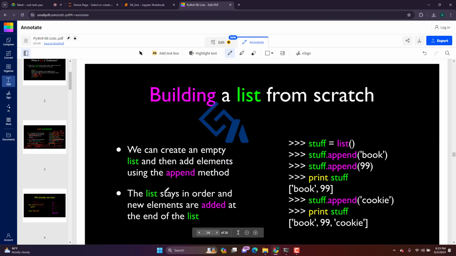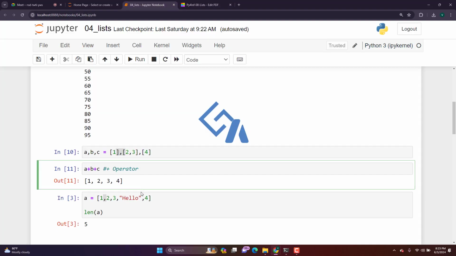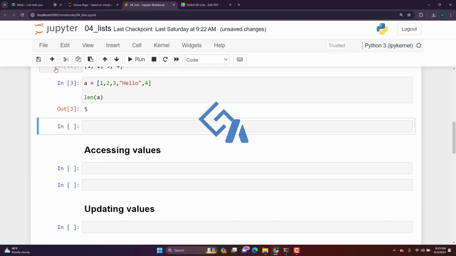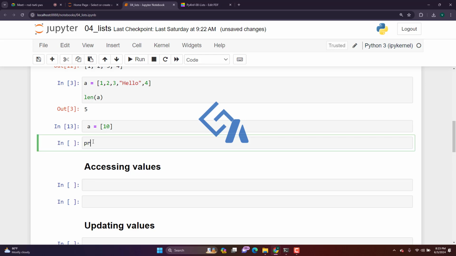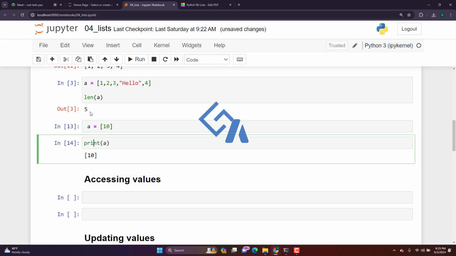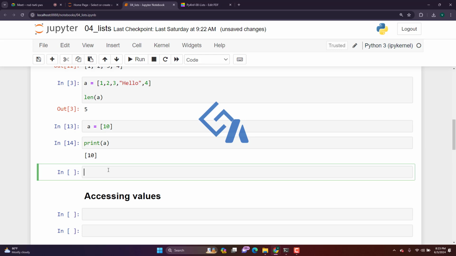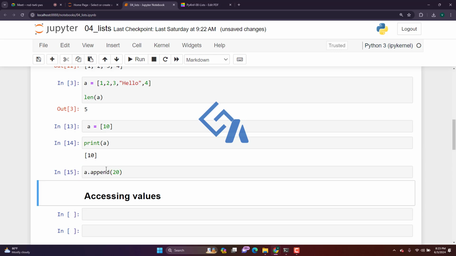We'll start with a list and try to append some value to it. Okay, so I will create a list here. A is equal to 10. So this is a variable. Then we'll print this list A. Then I will try to append a value 20.